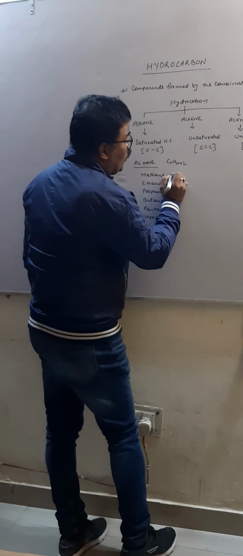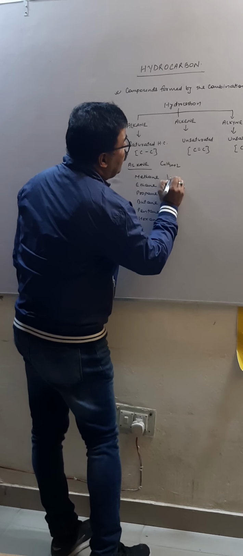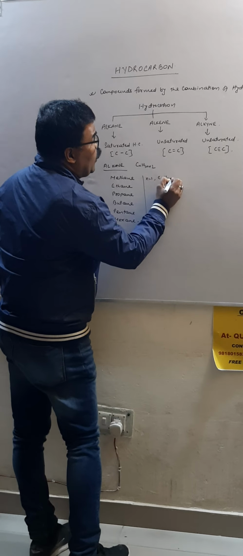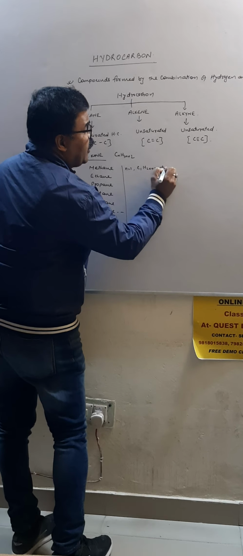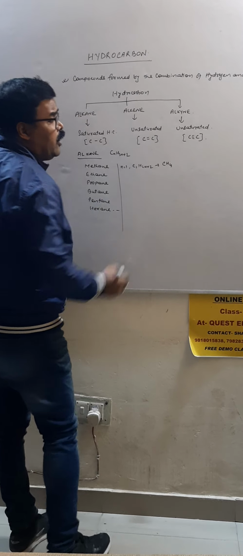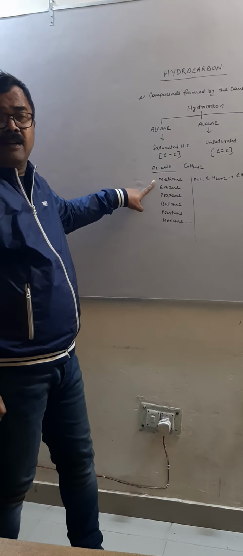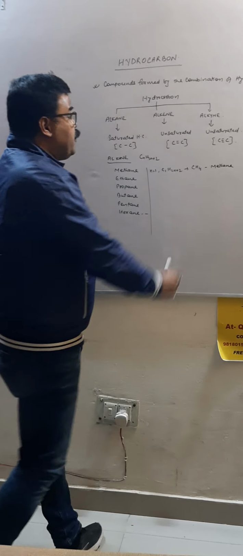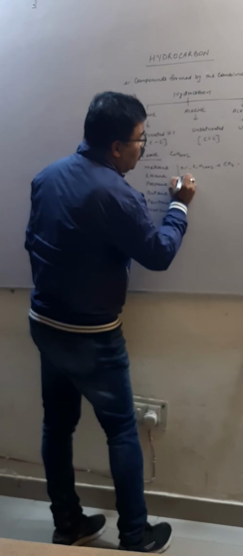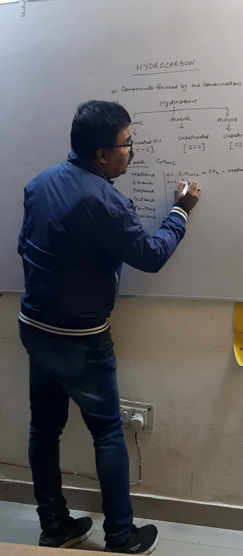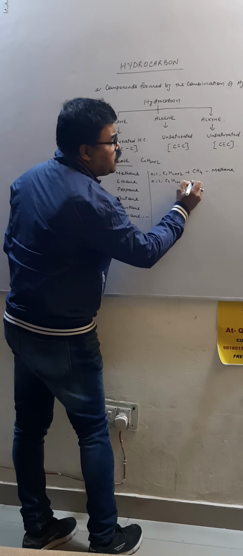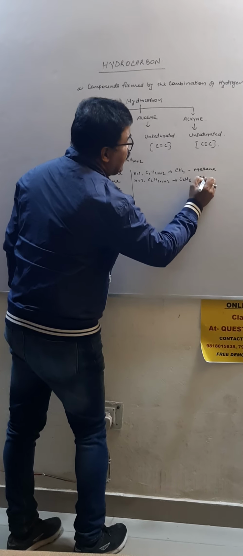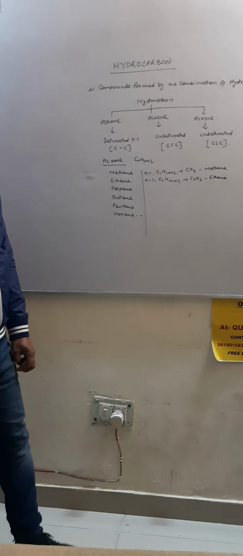Suppose n equal to 1, then C1H2 into 1 plus 2. What we get? We get CH4. And this is basically methane. One carbon means methane. If you put n equal to 2, that is C2H2 into 2 plus 2, that is C2H6. This is known as ethane. Is that clear?